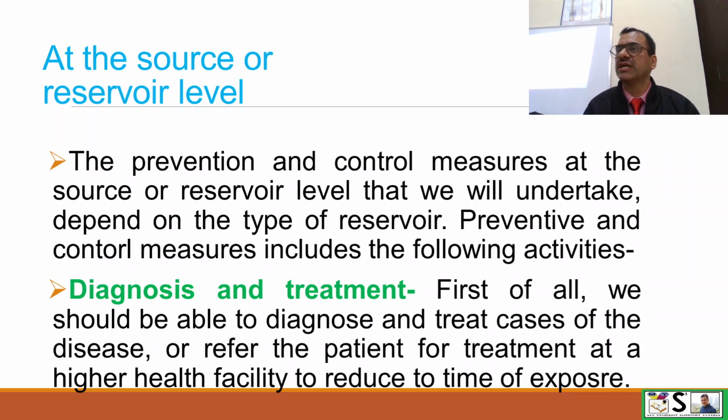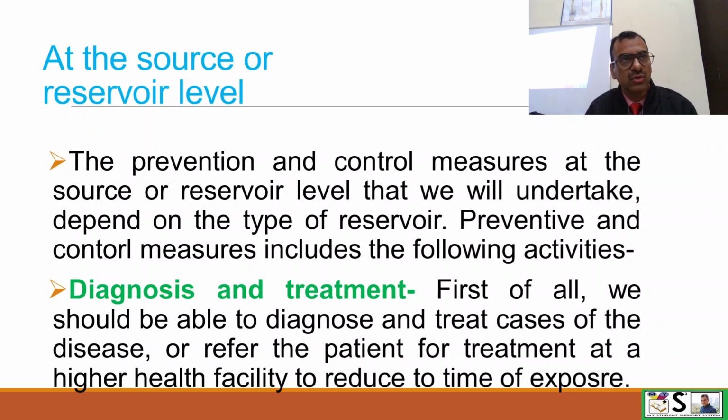What will we do in the preventive and control measures? The first important aspect is that we have to diagnose the disease. The earlier we are able to diagnose the disease, the earlier we can start the measures to prevent or control. So the first intervention is diagnosis and treatment. First of all, we should be able to diagnose and treat the cases, and sometimes we can refer the patient for treatment to a higher facility and reduce the time of exposure.